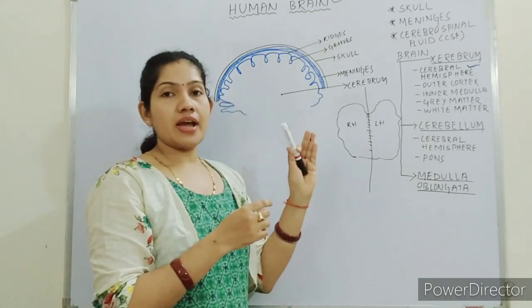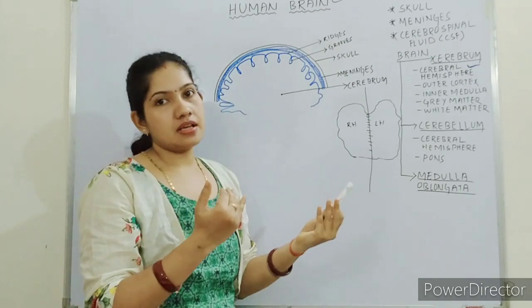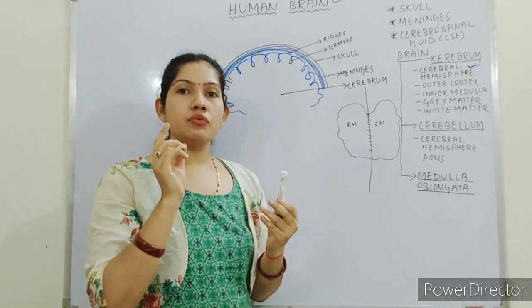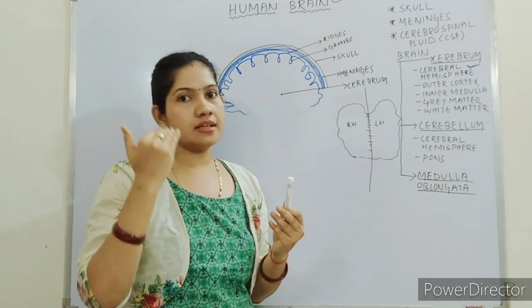Now we can divide the brain into its outer region and inner region. As you remember, when we discussed the kidney, it has two regions, the outer region known as cortex and the inner region known as medulla. The same way, the brain has two regions.